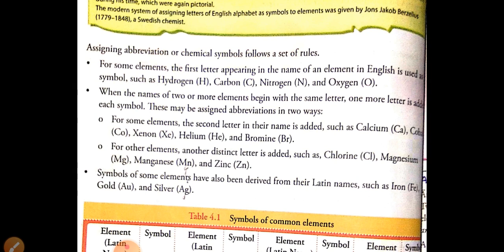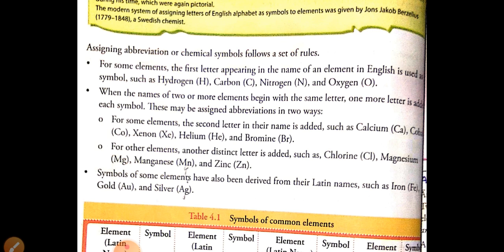Like hydrogen is represented by H, carbon is represented by C. Next, the second rule shows that when two elements start with the same letter, like hydrogen and helium both start with H, in this type of substances we take the second letter of the substance. Like hydrogen is represented by H, whereas helium is represented by He.